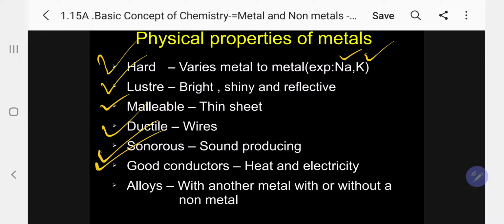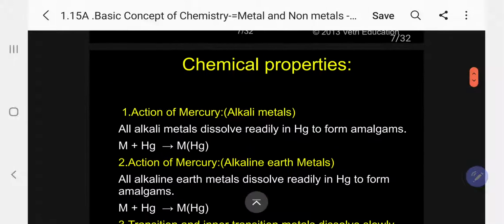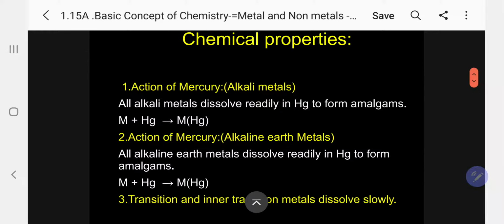Here, the conductivity is due to the valence electrons. And also all metals form alloys with another metal, with or without a non-metal. Kindly follow. We will come to the chemical properties.